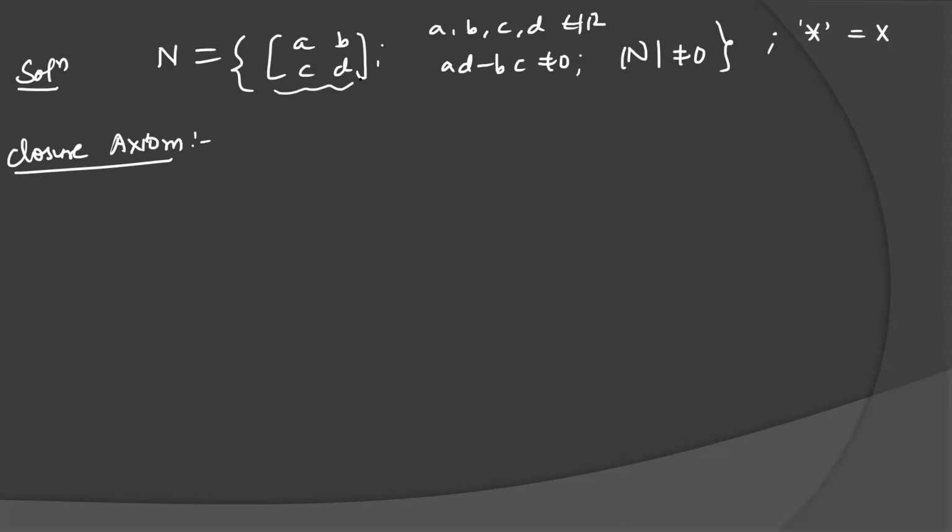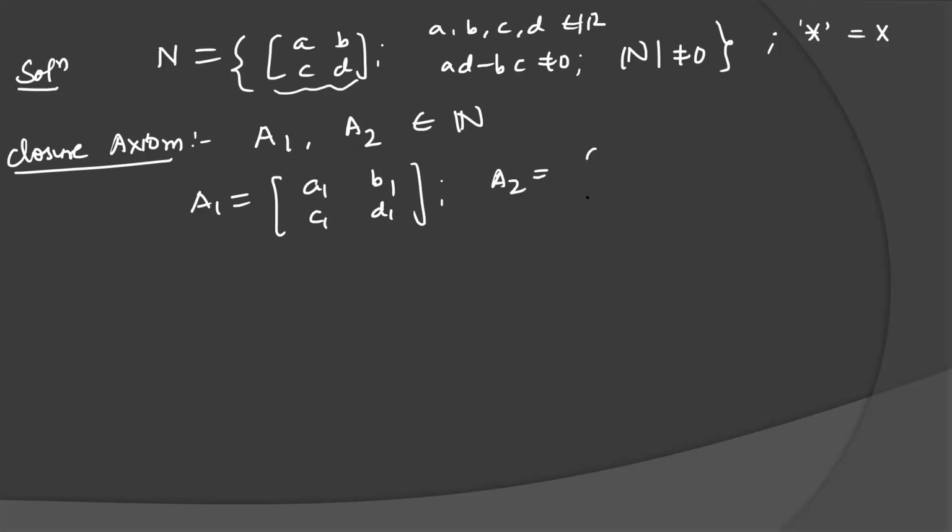So let's take two matrices A1, A2. A1, A2 are two matrices belonging to the family N. Here N is the family of matrices and from the family I am taking two elements A1 and A2. Suppose A1 looks like A1, B1, C1, D1. A2 looks like A2, B2, C2, D2.